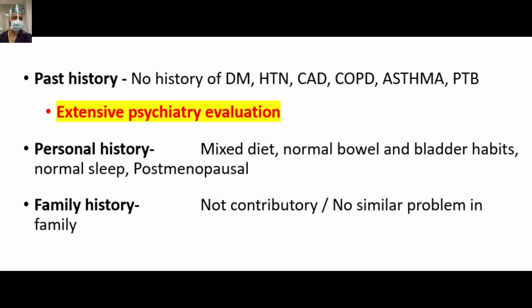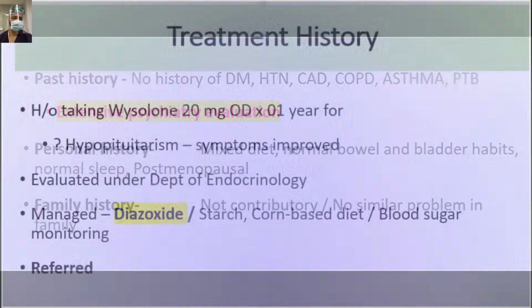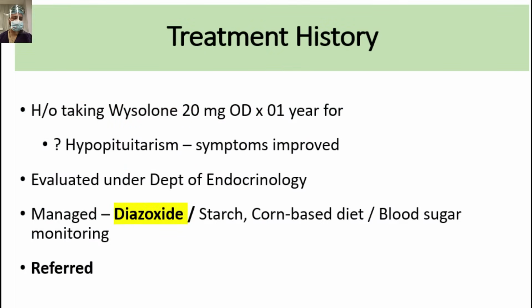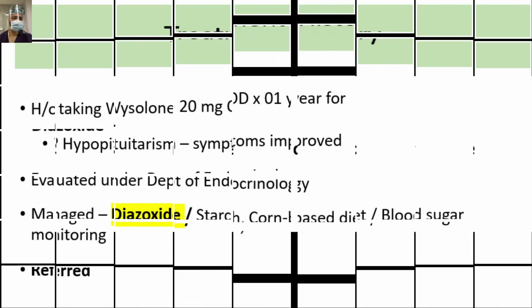So this patient was evaluated extensively for psychiatric illness because she was becoming unresponsive, or there was confusion of symptoms at times. There was no other positive history, and she consumed a mixed diet, and her family history was not contributory. So this patient was started on steroids, I think, for hypopituitarism. There was some improvement in the symptoms, maybe because of the hyperglycemic effect of the steroids. Then she was evaluated in the department of endocrinology, managed with diazoxide, a starch-based, corn-based diet, and blood sugar monitoring. And then after that, she was referred to us for surgical evaluation.